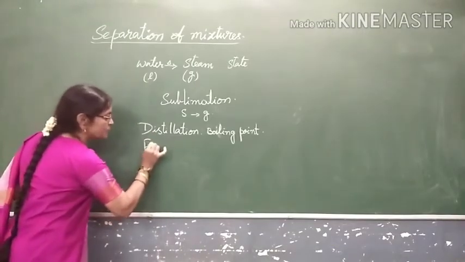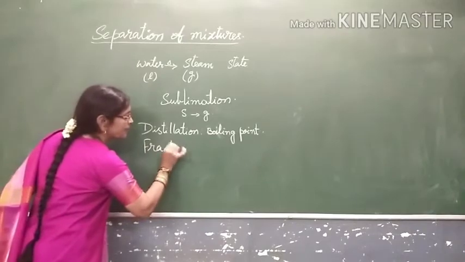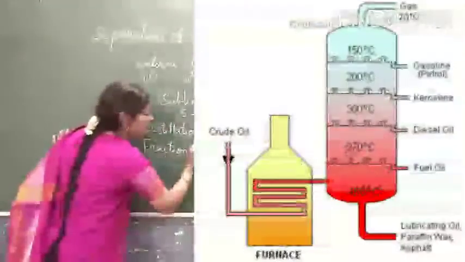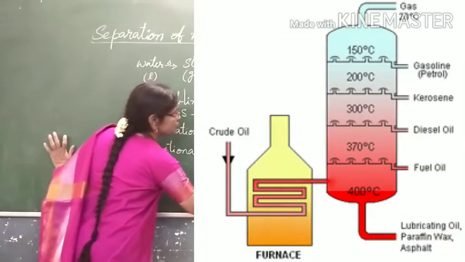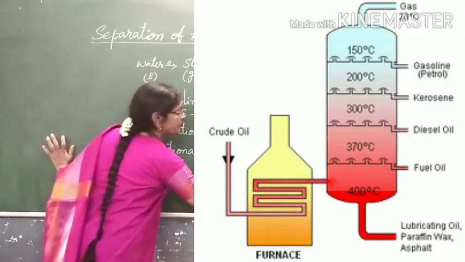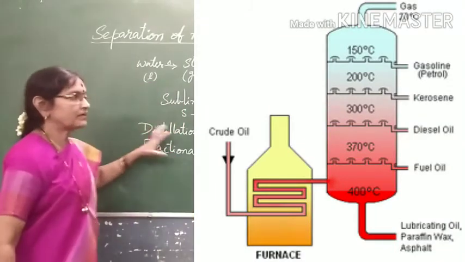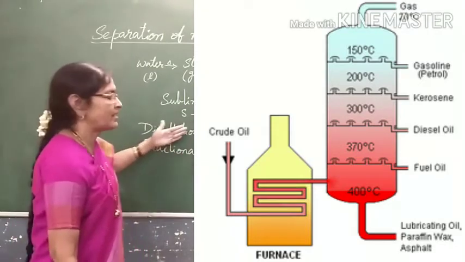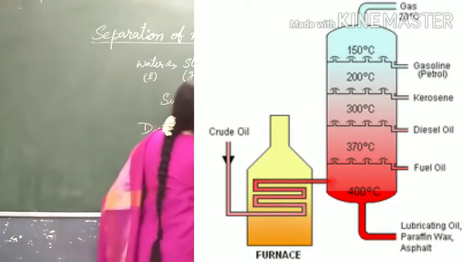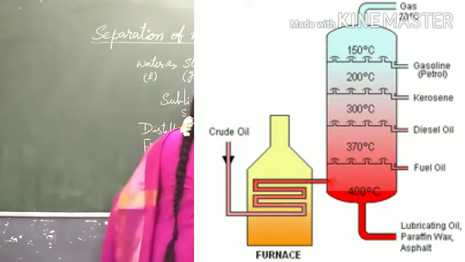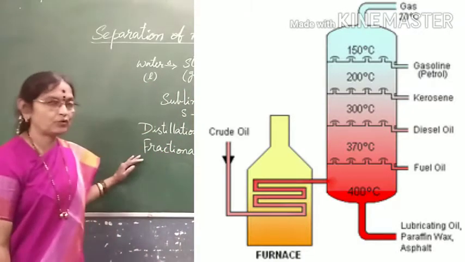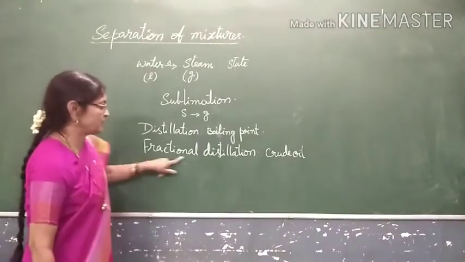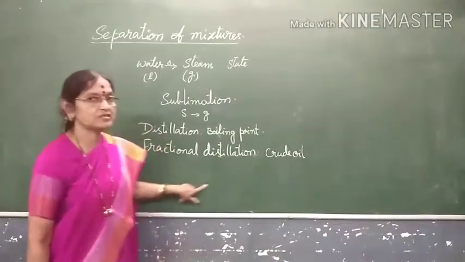Then next, you will be using fractional distillation. In the fractional distillation process, so many things will be mixed, but they have different boiling points. Example, crude oil. Crude oil is petroleum. In the petroleum refinery, we will be using the fractional distillation process.